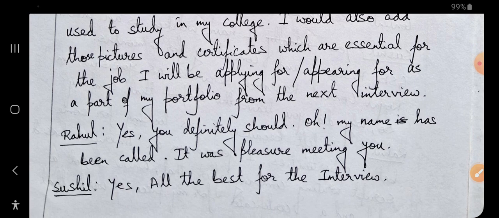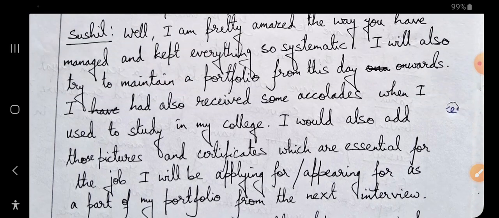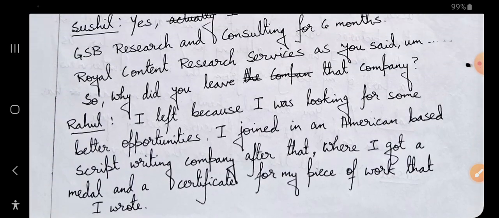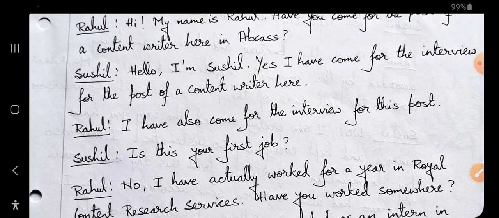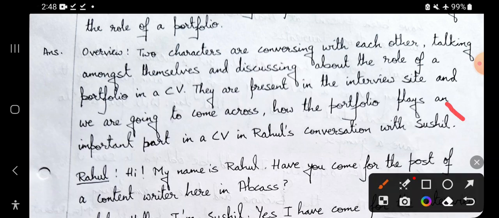Oh, my name has been called, it was a pleasure meeting you. Sushil says, yes, all the best for the interview, okay. So this is a short piece of dialogue writing, or conversation writing you can say, and there is an overview as well. It gives an initial impression when the person is reading the particular dialogue writing or conversation writing, whatever name you give for this piece of writing. It's like creative writing, and it gives a good impression.